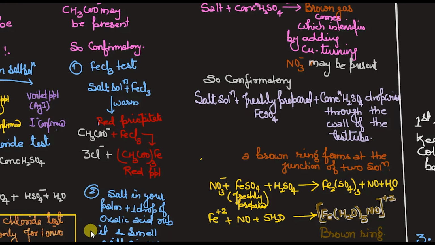If it is giving white PPT, that means it is AgCl, and this shows the Cl minus is confirmed. Got it? I suppose that X minus is there, so let me assume this X is Cl minus. So if I will add AgNO3 in this, what I will get? Obviously AgCl plus NO3 minus, isn't it? So AgCl is white in color, so we'll say that Cl minus is confirmed.